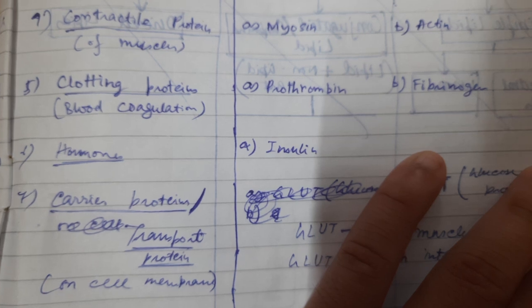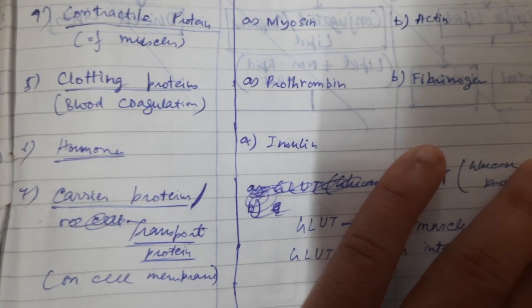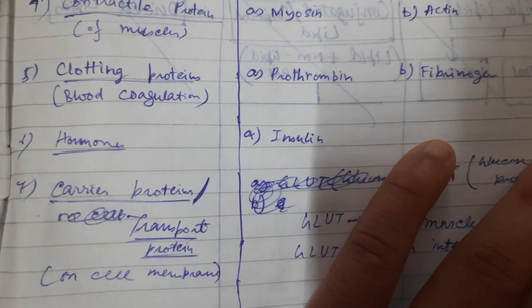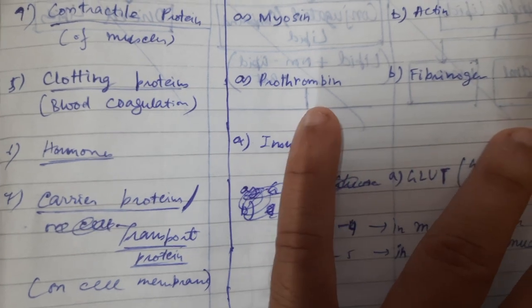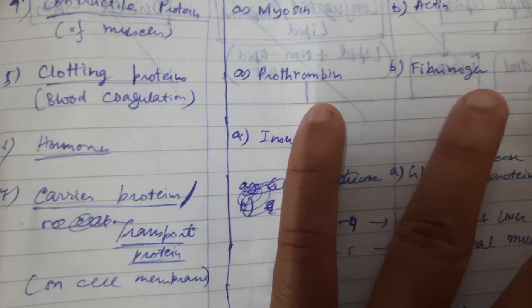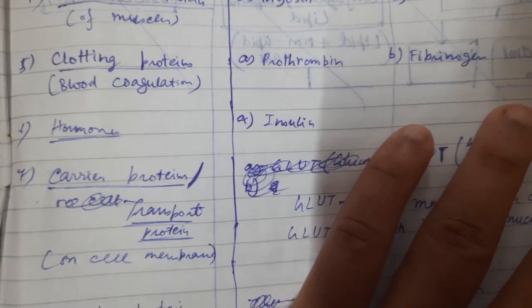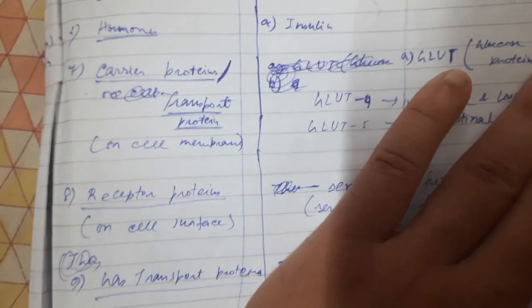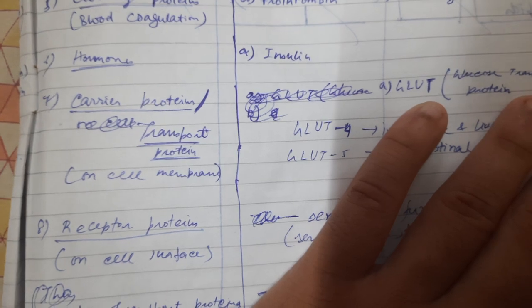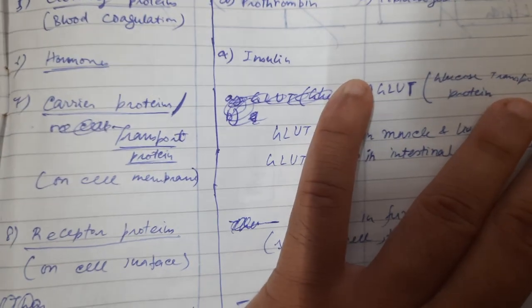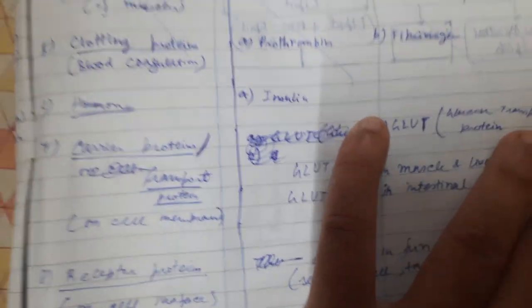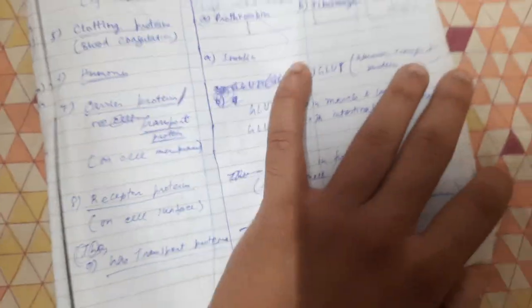There are clotting proteins which help in coagulation of blood, namely prothrombin and fibrinogen. Then there are hormones like insulin. Not all hormones are proteins, but numerous hormones are.